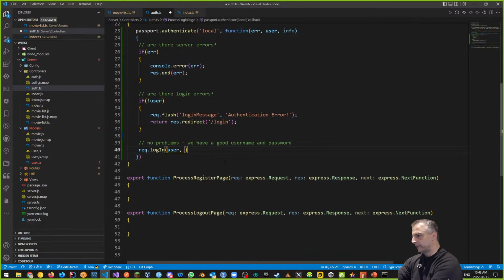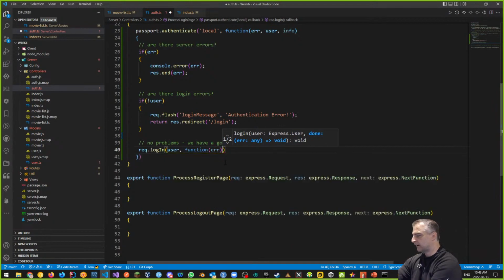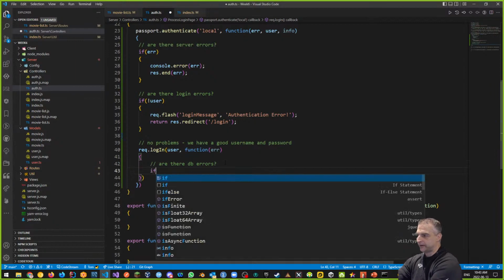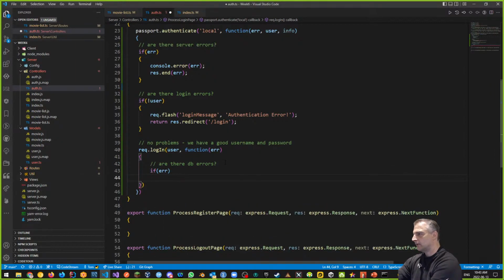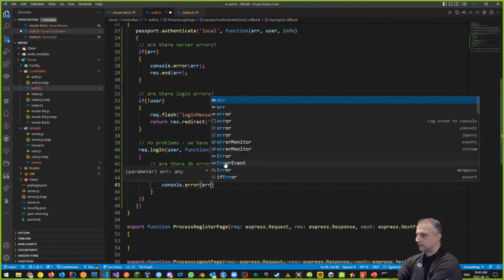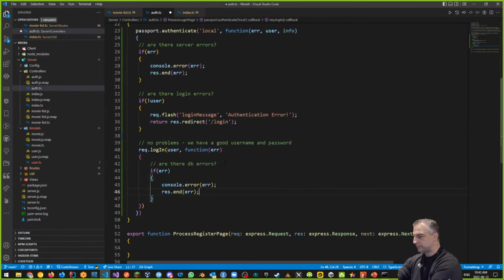But there might be other errors. So I want to get a callback function just in case there's other errors. It could be that there are database errors of some kind, maybe some other kind of weird database error. The database failed just now. If so, then I want to do the same thing. I want to console error whatever that error is, and I want to stop the process. So don't let me continue.